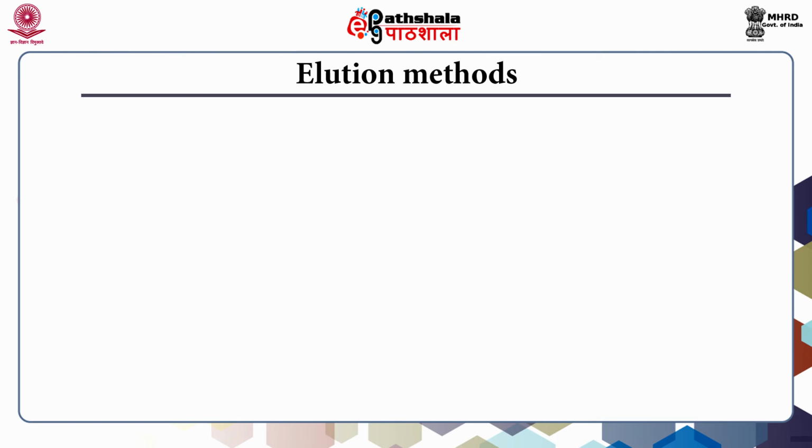After binding of the target molecule to the column and removal of unbound material, the bound material is to be removed. This step is called elution. The elution conditions used for collecting bound material are called the elution method. It is preferred to leave the column in an environment of elution conditions for a certain period before continuing elution. This gives more time for dissociation of the ligand-target complex, and this also helps in improving recoveries of bound substances.